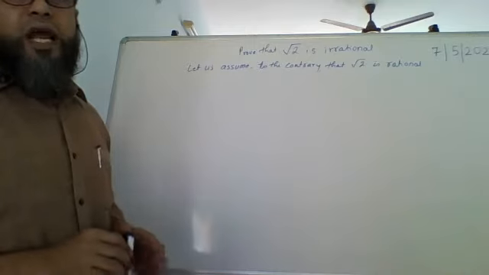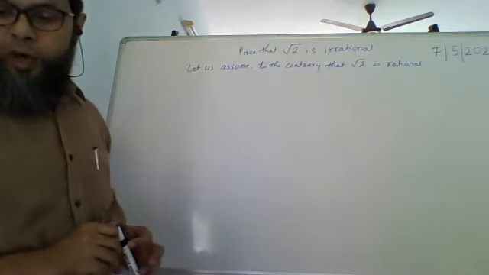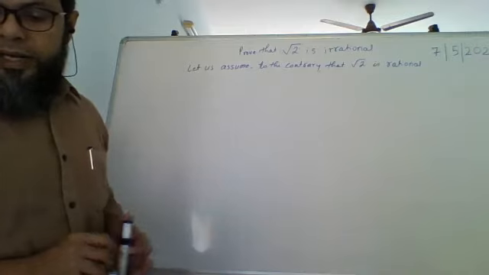Now we know every rational number can be expressed in the form p upon q or r upon s.